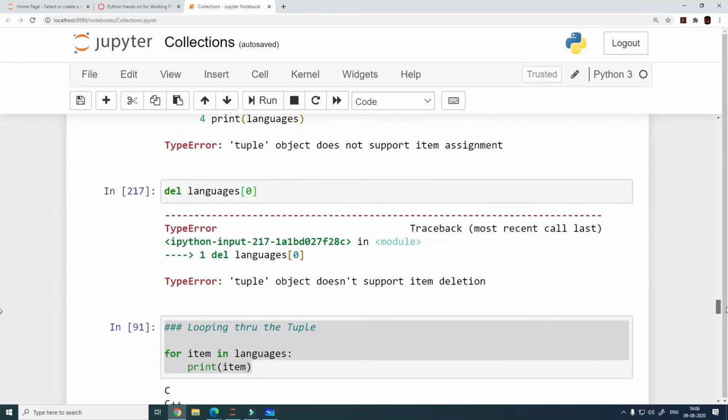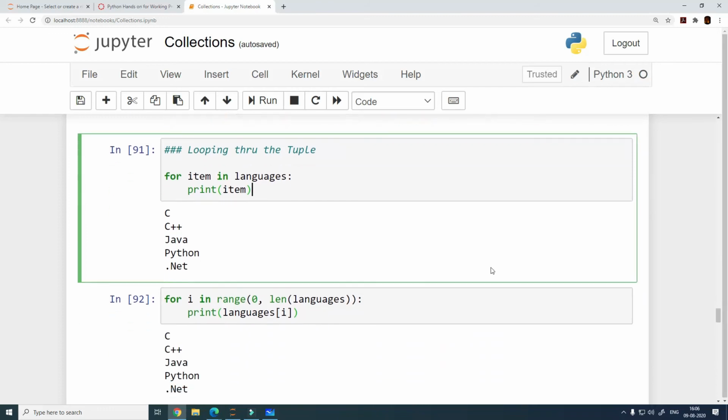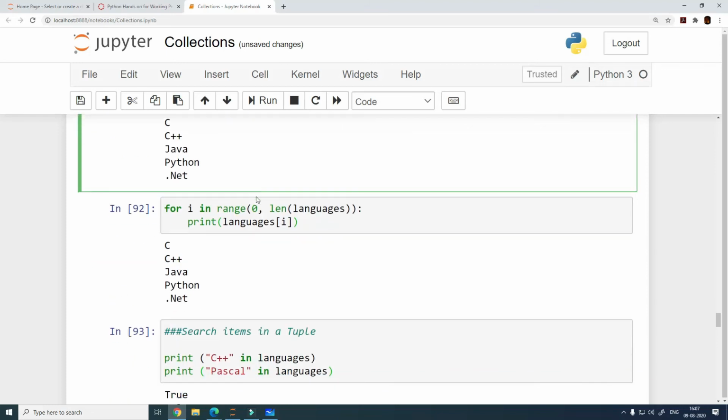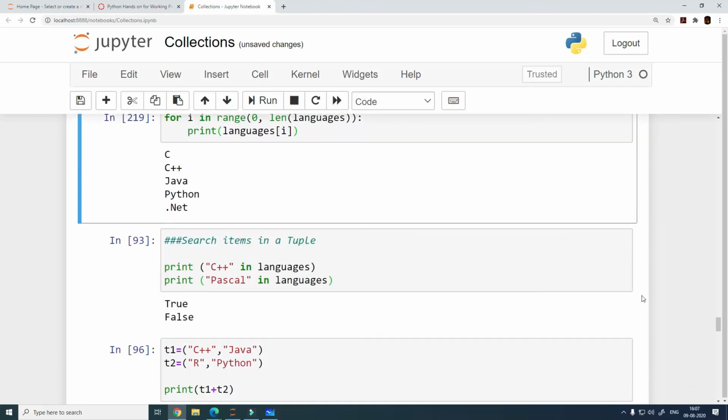So looping through the tuple, right now, this is going to be no different than how you do it for a list, right? And I've just copy pasted the same code from above that I used for the list, and you can actually use a tuple here as well. This is a tuple here, and this loop is running for each item in the tuple. In the same way you can use a len function here that we have just seen for a list. You can use a range function and a len function as well, and this is also going to give you the same result. So nothing new in here.